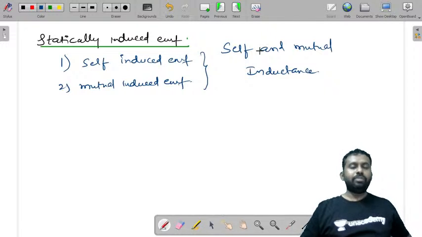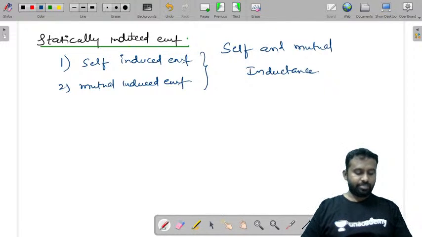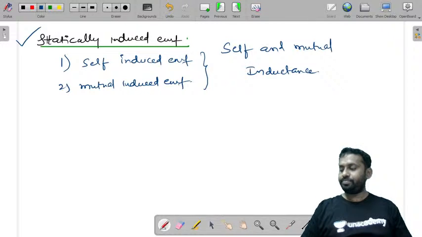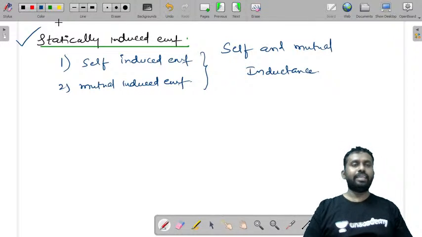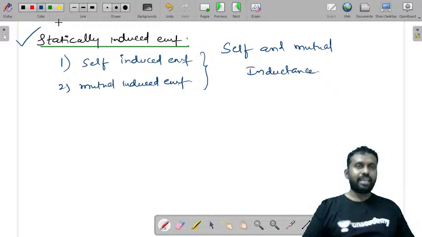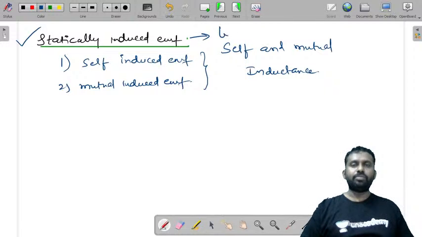So, statically and dynamically induced EMF. In statically induced EMF, the change in the flux lines with respect to the coil can be achieved without physically moving the coil. Such induced EMF in the coil, which is without the physical movement of the coil, is called the statically induced EMF. So in this case, we have to see what is self-induced EMF and mutually induced EMF. Now this statically induced EMF is used in transformers and coupled circuits.